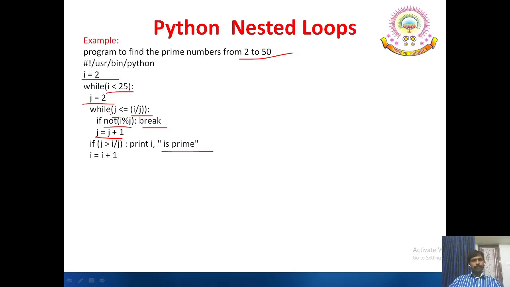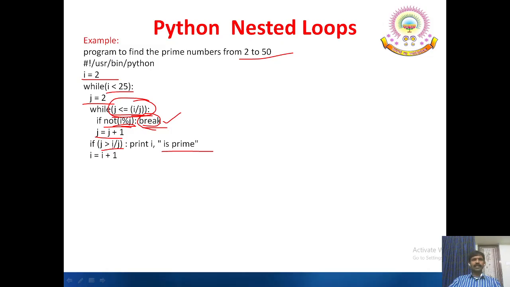This loop is actually meant for finding the factors of any given number up to half of the number. So if not I modulo j, that means I modulo j equal to 0. If it is divisible, then the control breaks. That is, the whole block is terminated and it comes out of the loop.